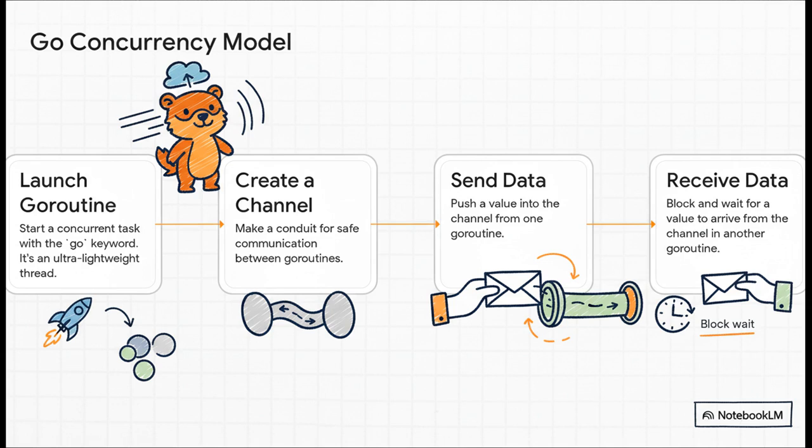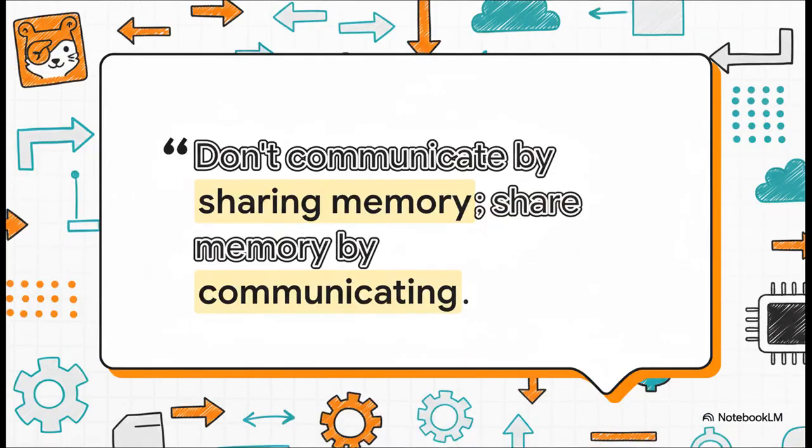And how do they talk to each other without causing chaos? Channels. Channels are just safe pathways to pass data from one Goroutine to another, avoiding all the classic headaches of locks and race conditions. This quote on the slide, this is everything when it comes to Go's concurrency. I'll say it again. Don't communicate by sharing memory. Share memory by communicating. So instead of having a bunch of threads fighting over the same piece of data, you just pass the data through a channel. It's a fundamental shift in thinking that leads to way cleaner, way safer code.